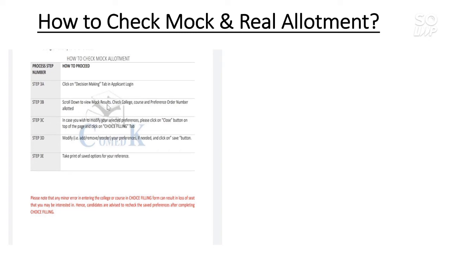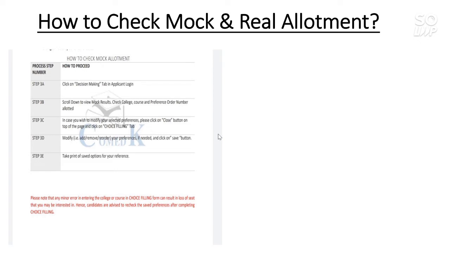After that, if you think you need to change or modify your preference order, you can change it in the required period of time. And after that you should take a printout of your preferences so that you will have an idea of your preference order in future also.